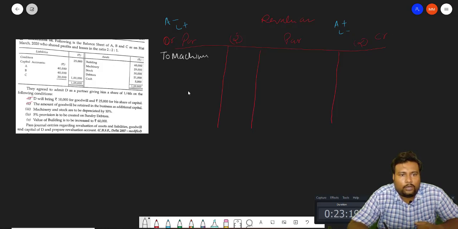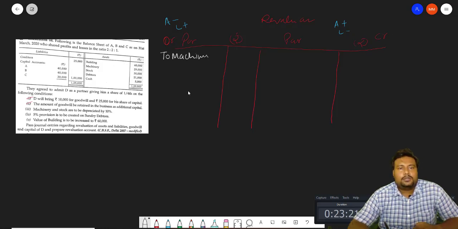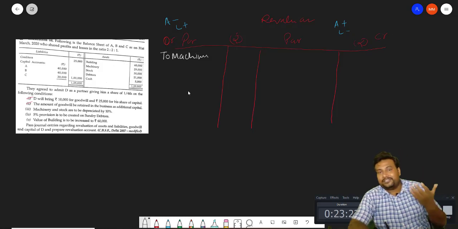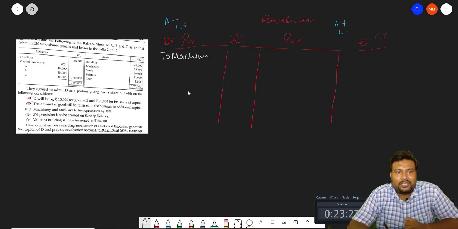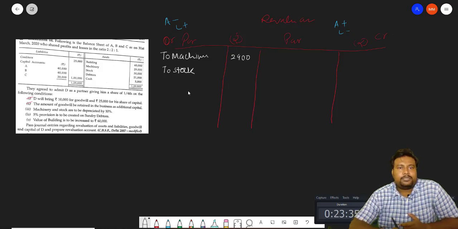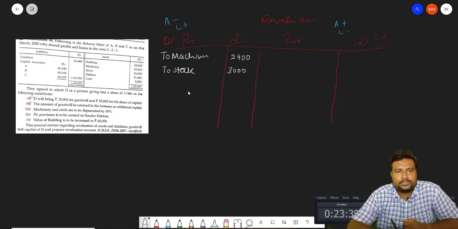And how much is it? We already calculated in the journal entry, there is no need to calculate again. To machinery, it will be 2900. To stock. Now stock is how much? Depreciated by 10%. Stock is 30,000. 10% will be 3,000. And 5% provision on sundry debtors.